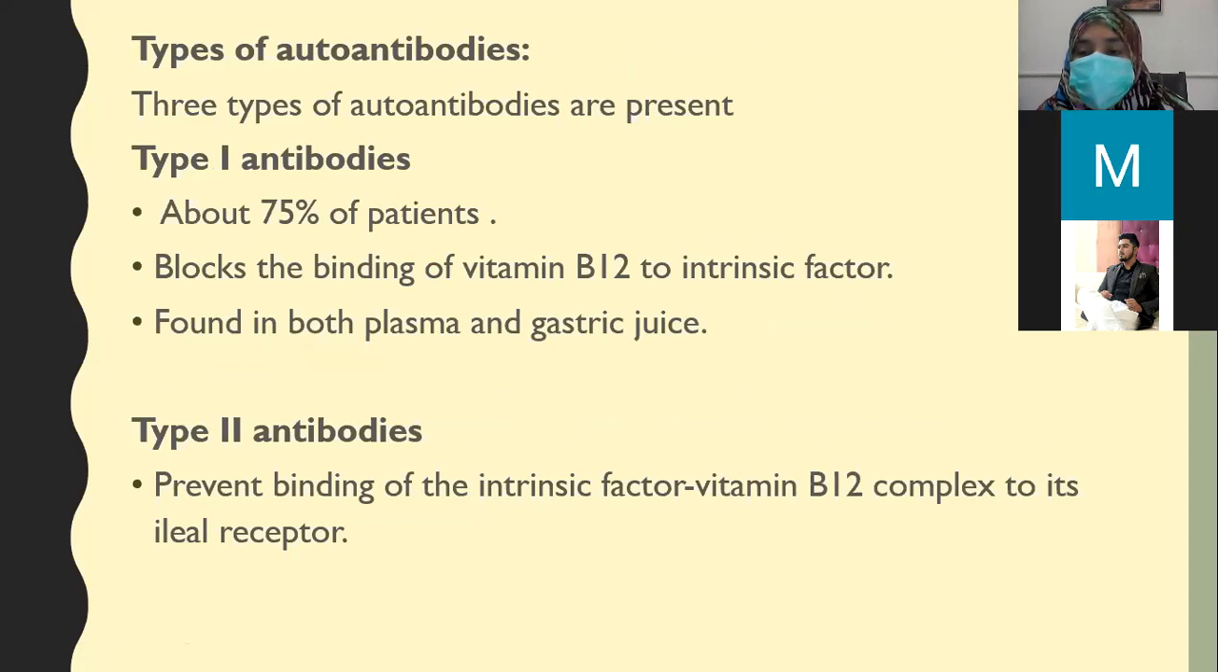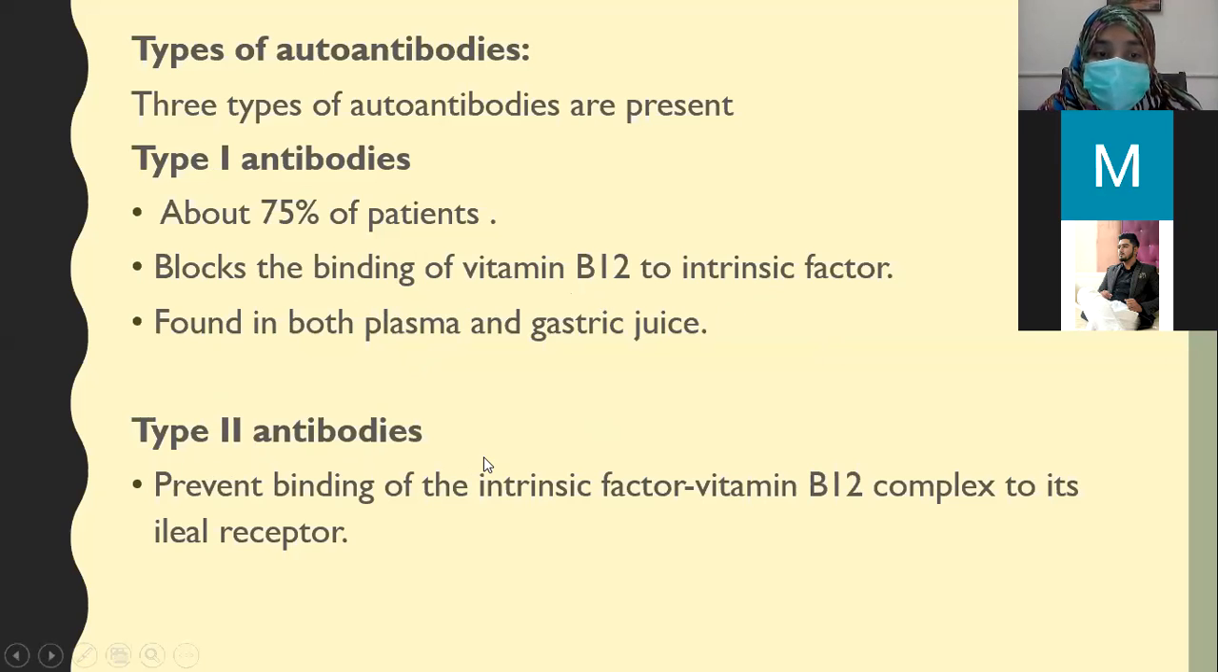So what are the types of antibodies that can be found? There can be three types of antibodies in pernicious anemia. Type 1 antibody blocks the binding of B12 to intrinsic factor. It mimics the B12 and blocks the binding site of intrinsic factor. So when dietary B12 comes, it cannot attach to intrinsic factor.